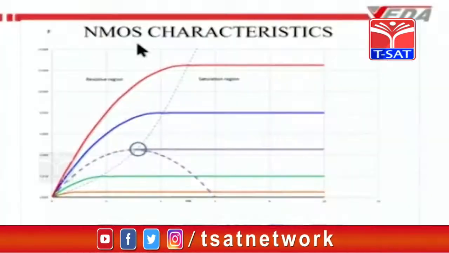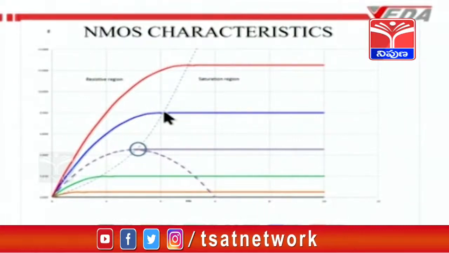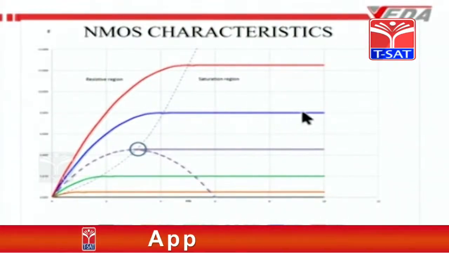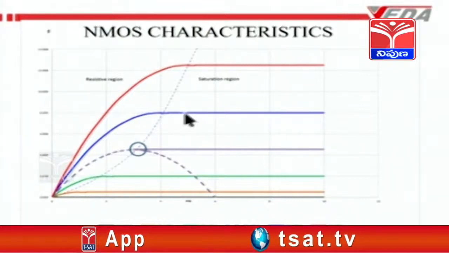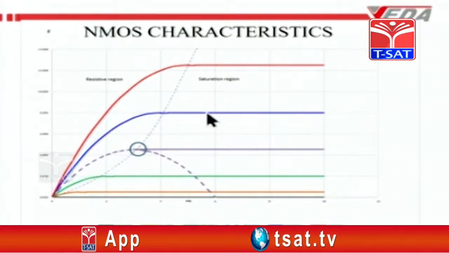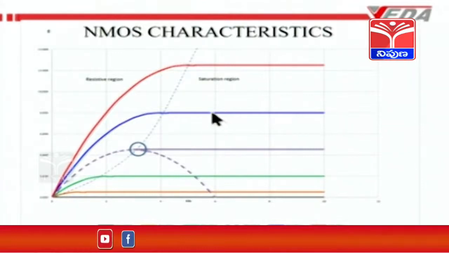How can we calculate? We can calculate based on the characteristics that are available for a particular NMOS or PMOS device. If you want me to show that, I can show it to you through a slide which I had put up earlier for the particular characteristics. If you look at this slide, I said yesterday that this portion has a zero slope, and in this portion it is like a constant current source with internal resistance being infinity, but that is a small signal resistance, that is a small signal current source.